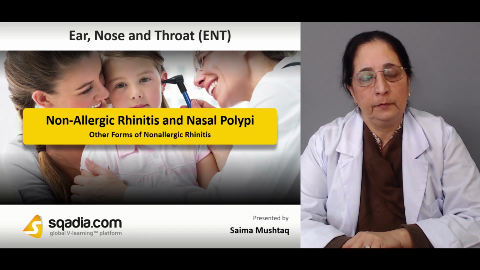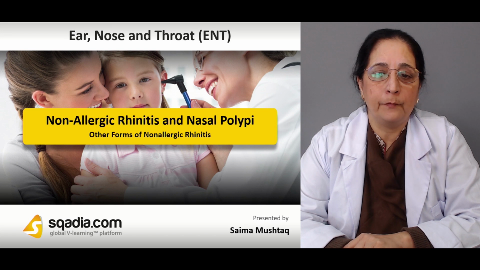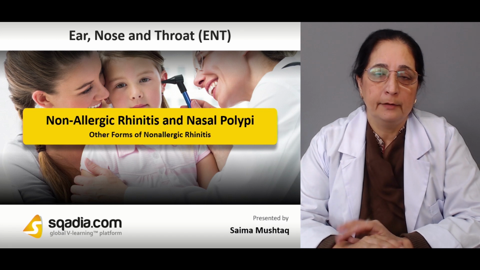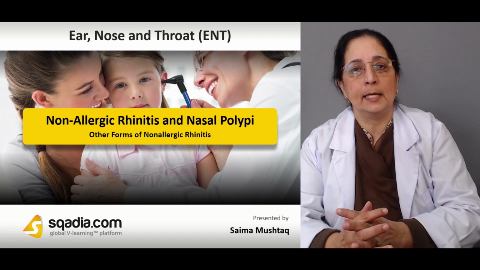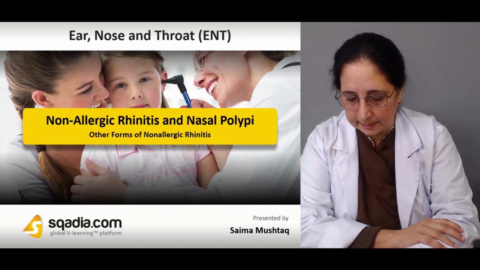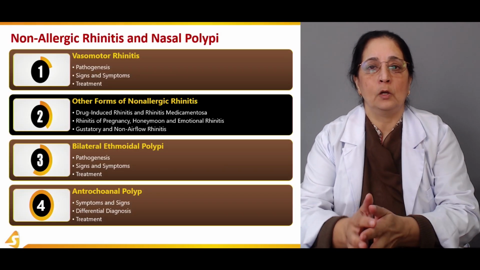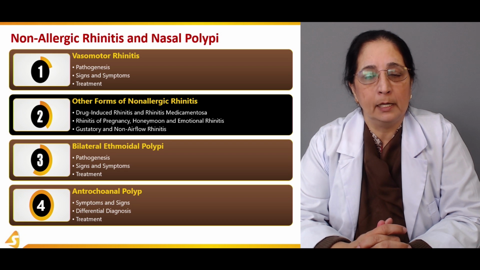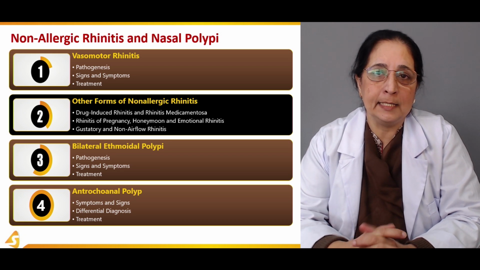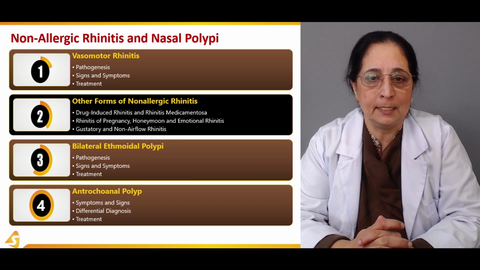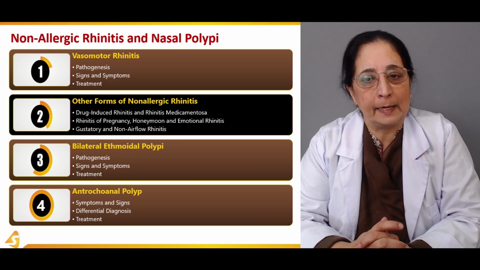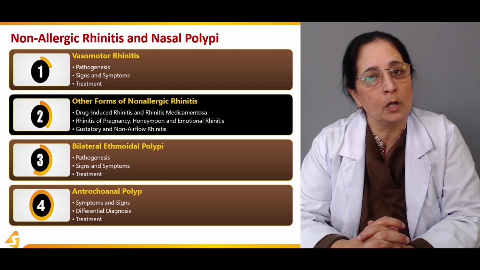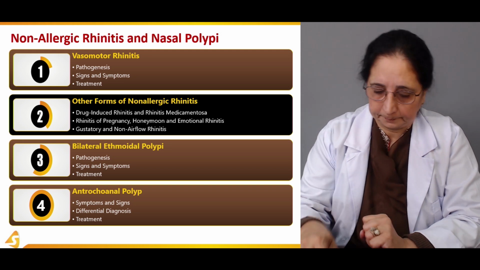In the second section, now we will discuss some other forms of non-allergic rhinitis. In the first section, we discussed vasomotor rhinitis, which is one type of non-allergic rhinitis. The other forms which we will talk about are drug-induced rhinitis, rhinitis medicamentosa, then rhinitis associated with pregnancy, honeymoon, and emotional rhinitis. Then we will also talk about gustatory rhinitis and non-airflow rhinitis.